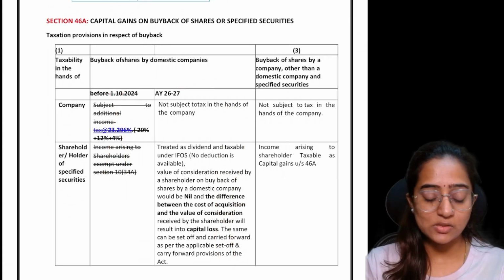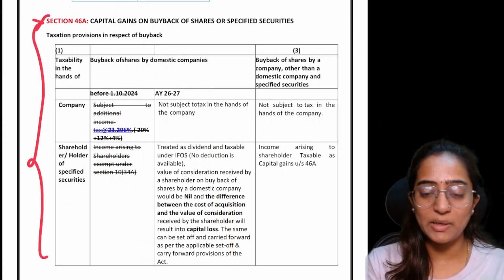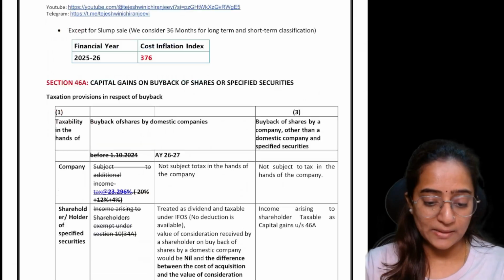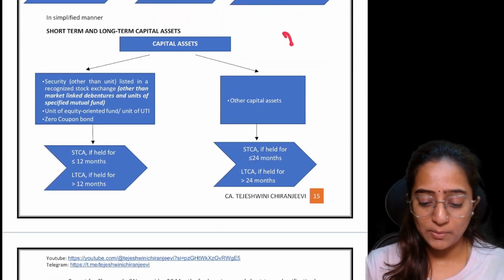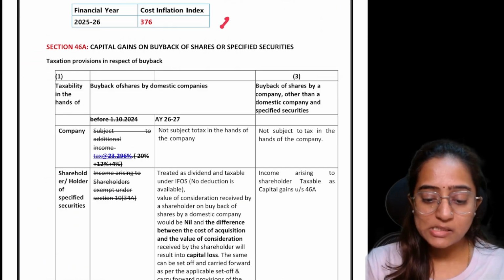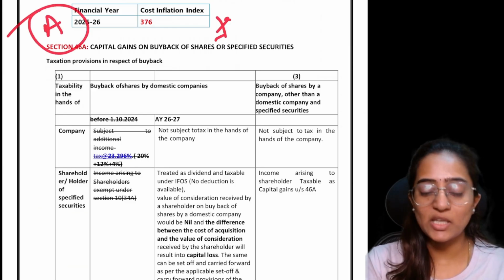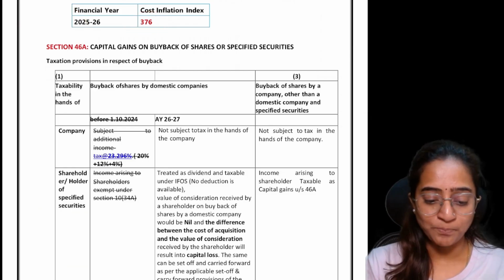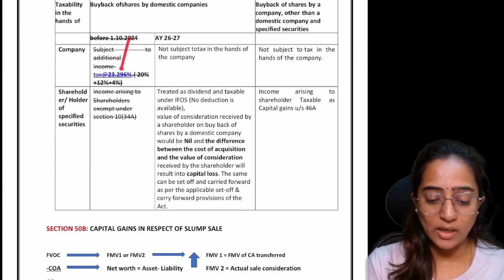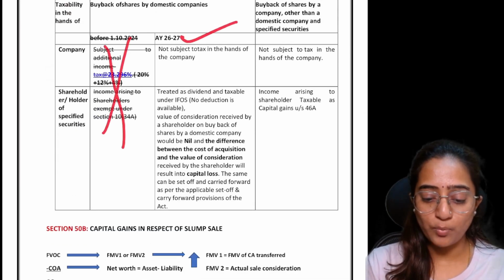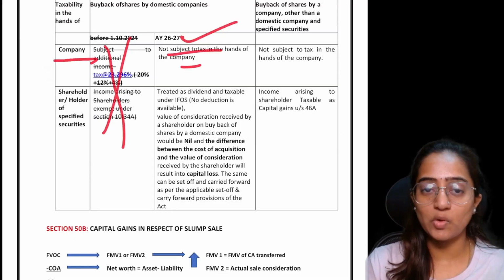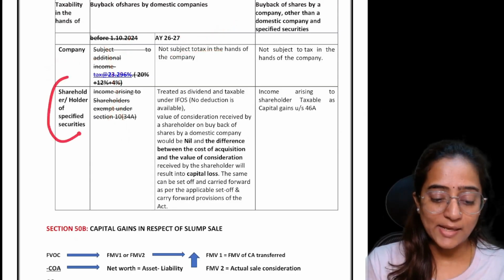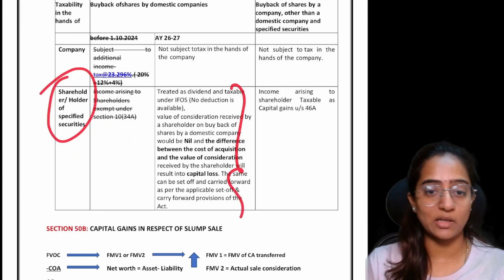This is the point which you can see is not an amendment. It is just an understanding. See, this was also not an amendment. This is also an understanding. But this is an amendment, something has been added. That is for 25/26, 376 is there. This is your understanding, that you don't have anything like this. You just have one point: not subject to tax in the hands of the company for buyback of shares, it is taxable in the hands of the shareholders in such a particular way.